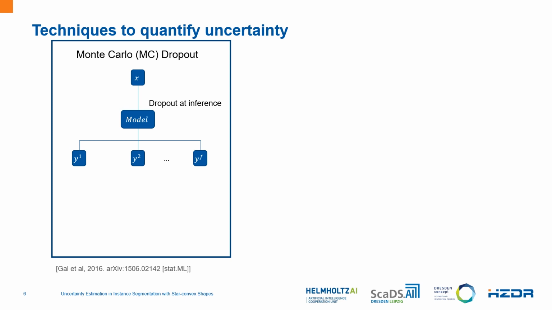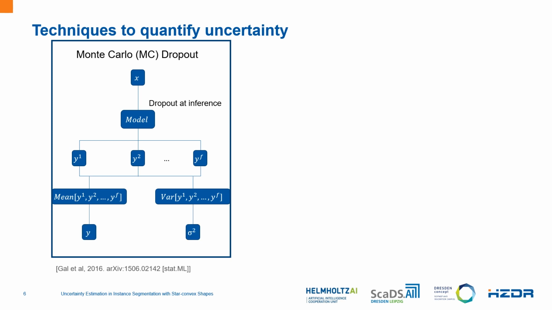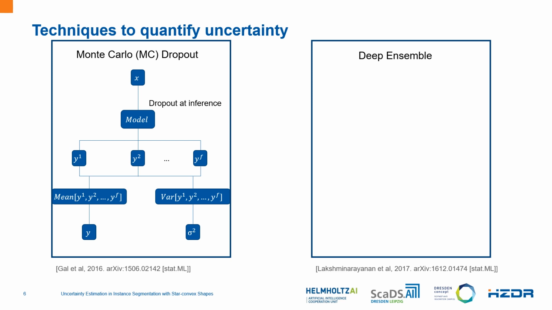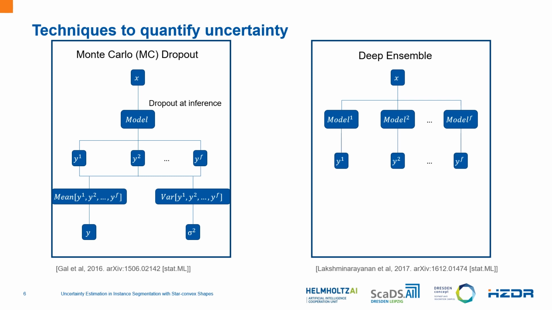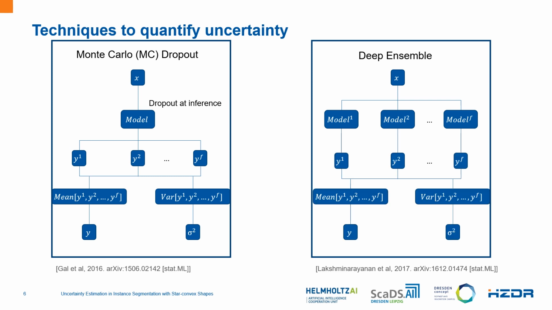So now we have a set of outputs and hence a distribution at the output, for which we can calculate the uncertainty. The second approach is Deep Ensemble. The difference is that instead of having a single model, we train different models with different initializations. And hence we can calculate the uncertainty in a similar fashion.